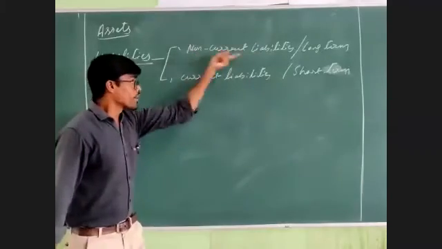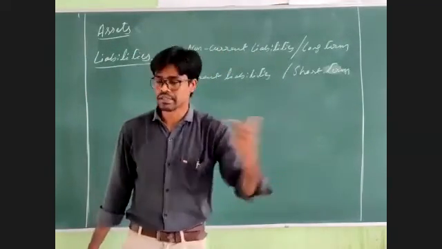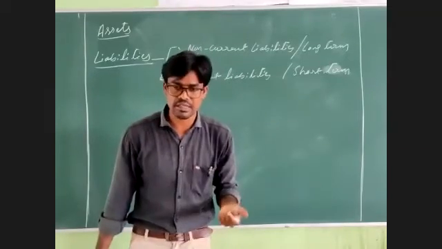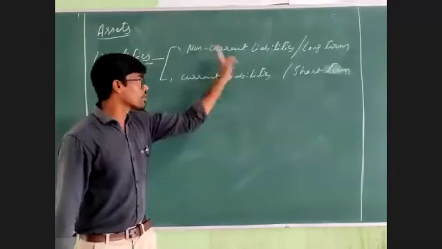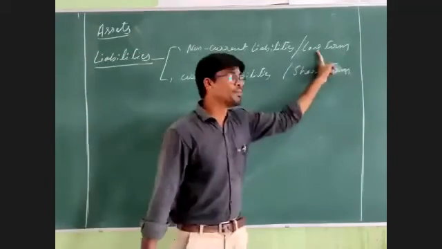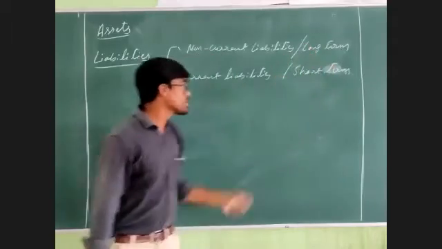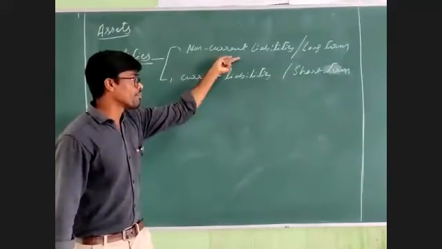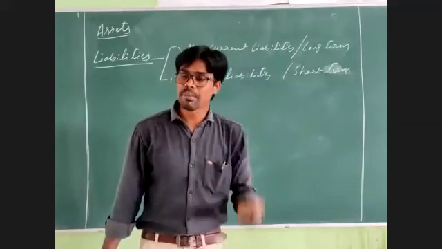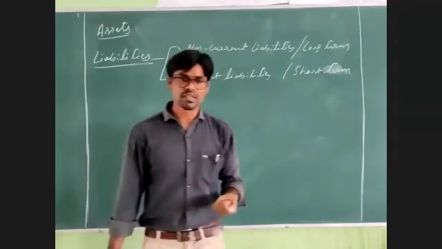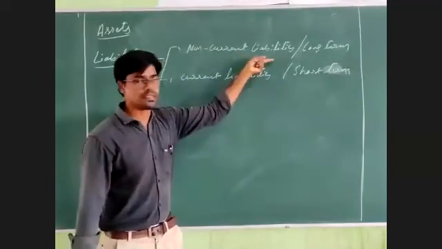So next, non-current liabilities or long-term liabilities. Non-current liabilities means the liabilities which are payable by a business concern after 1 year. Those liabilities are called non-current liabilities or long-term liabilities. Examples for the non-current liabilities are loans taken for more than 1 year from the banks, okay, debentures or mortgage loans. These are all the examples for long-term liabilities.